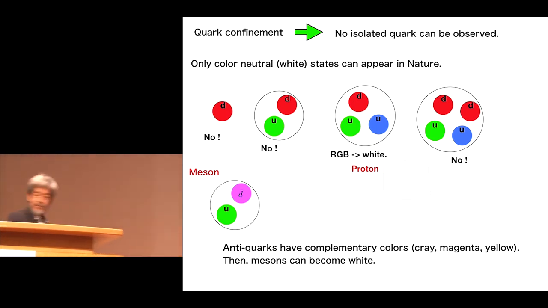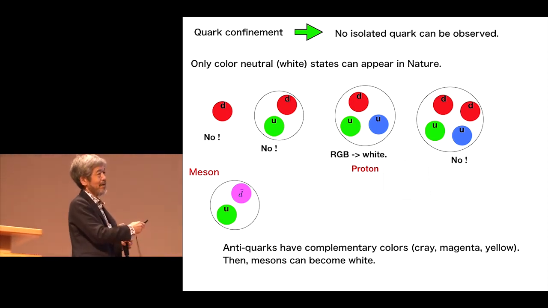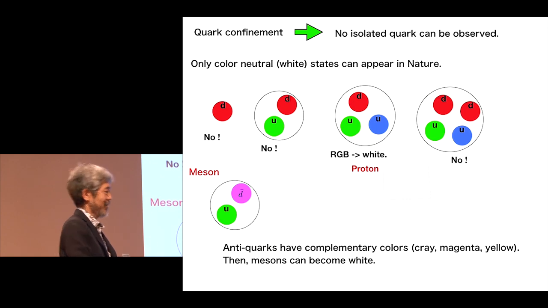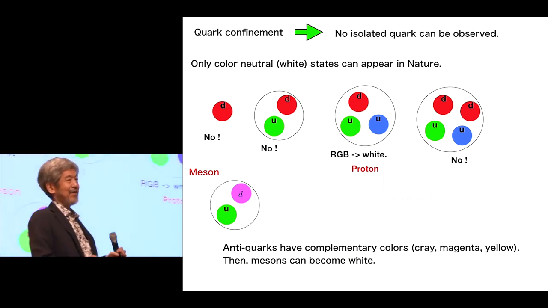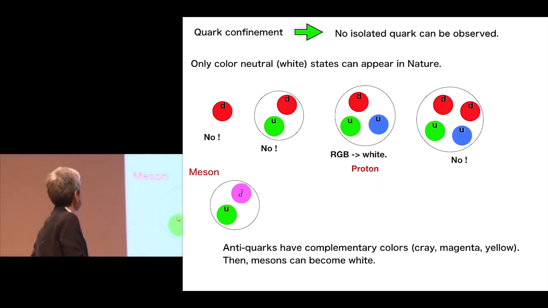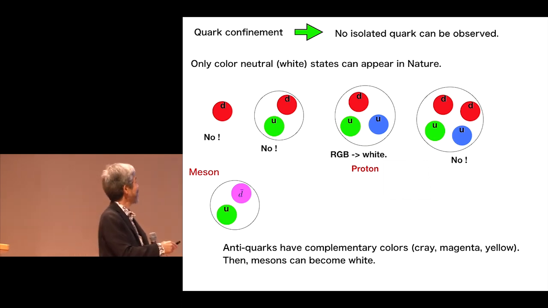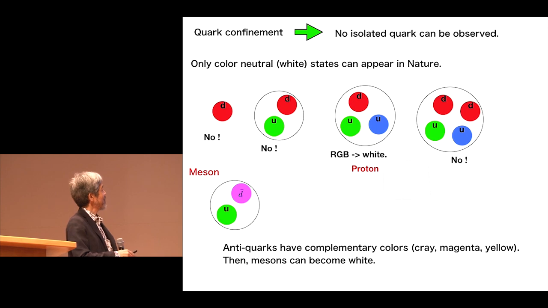And the second property is called confinement, because that property says no isolated quark can be observed. Actually, so far we cannot observe isolated quarks. The interesting thing is that only color neutral, meaning white, states can appear in nature. So there is no single quark, there are no two quarks.